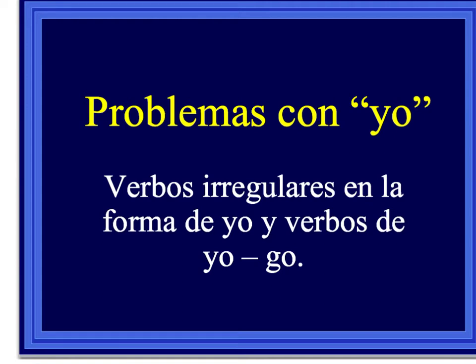Okay, now you're going to be using the other handout, the yo-go verbs handout. We're going to talk about some verbs that have problemas con the yo. Verbos irregulares en la forma de yo y verbos de yo go. So we have a lot of verbs in Spanish that are irregular, but only irregular in the yo form, which is a good thing because you only have to memorize the yo being different and all the rest of them are conjugated the same. Some of these are yo-goes, and so we can think about them as that. They change their yos to a go, and then others are a little bit different. So let's go through these.